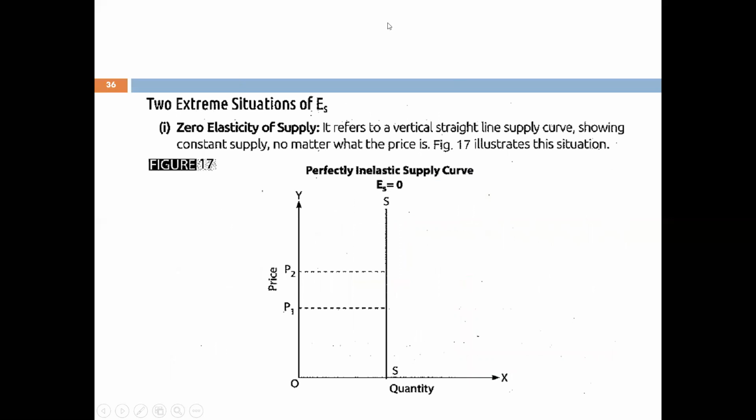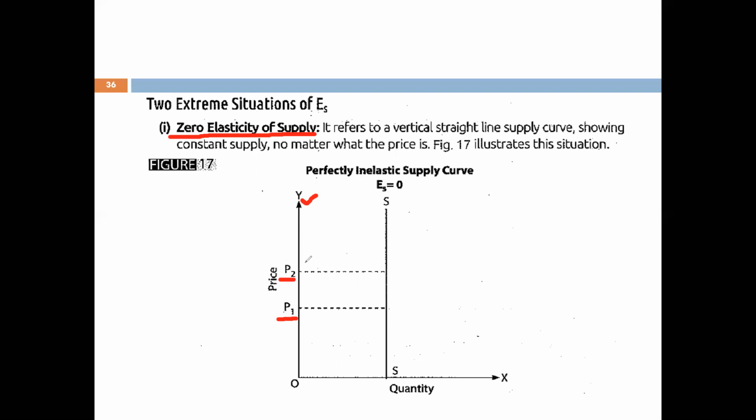Now what does zero elasticity of supply mean? It means that because of a price change, there will be no difference in supply, meaning that supply is going to remain constant. Supply is going to remain constant whether the price is OP1 or the price is increased from OP1 to OP2. The supply curve is going to be a straight line parallel to the y-axis.